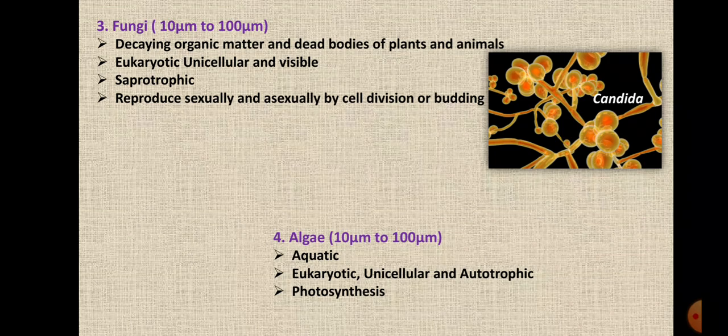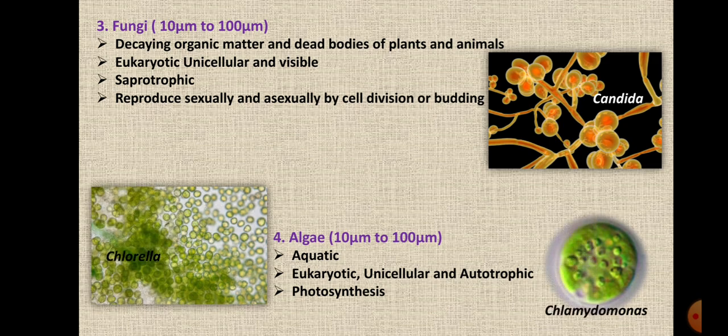Now here some of the algae are unicellular, whereas some are multicellular, which we can see with our naked eyes. Okay. As you can see, the algae, chlamydomonas and chlorella, are green in color because they have chlorophyll.